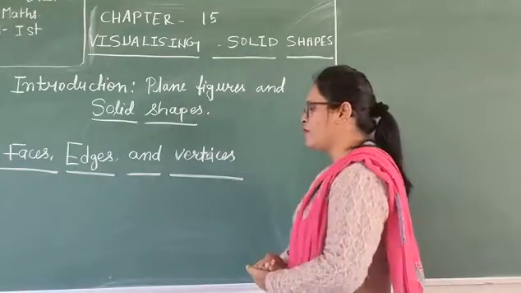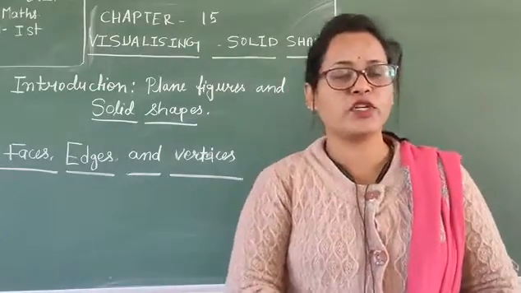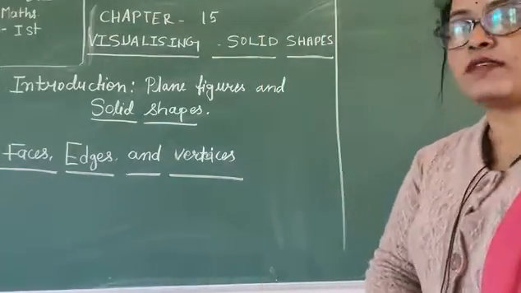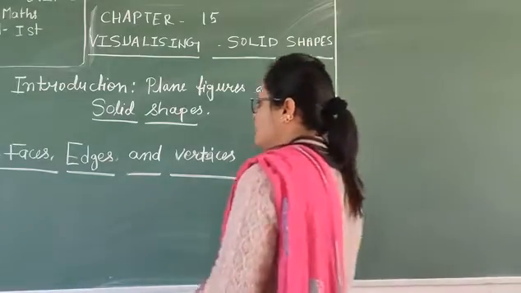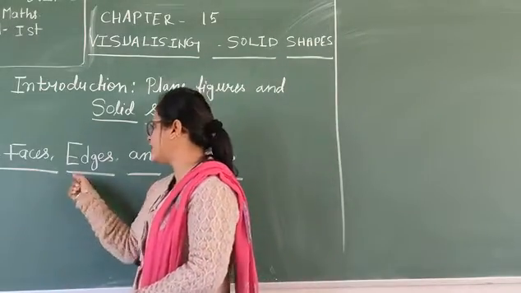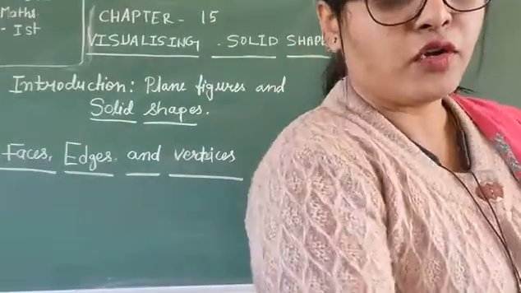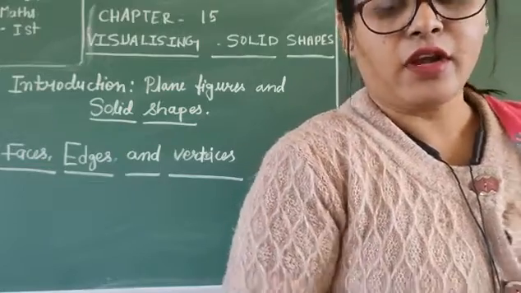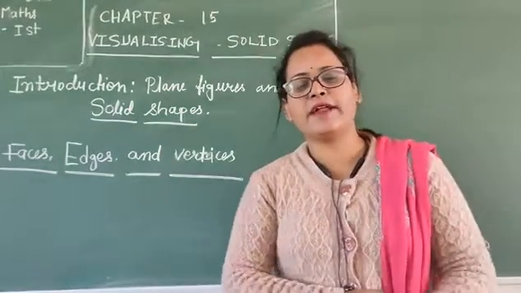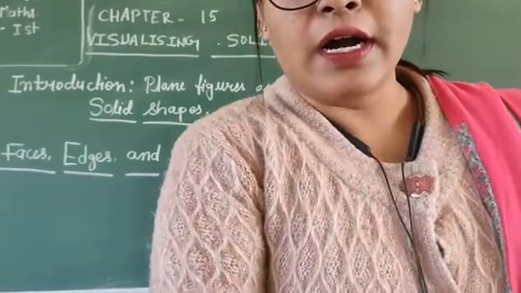Student, in the previous class we have learned what faces, edges and vertices are. So in this chapter also, faces, edges and vertices. Page number 277, visualizing solid shapes. You can open the introduction part in your book.